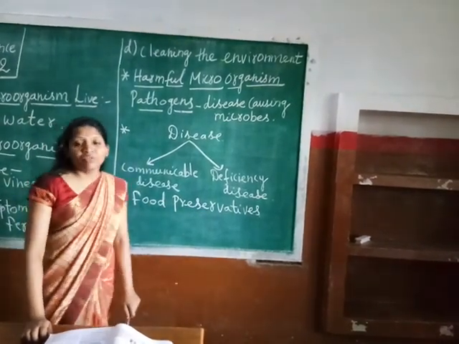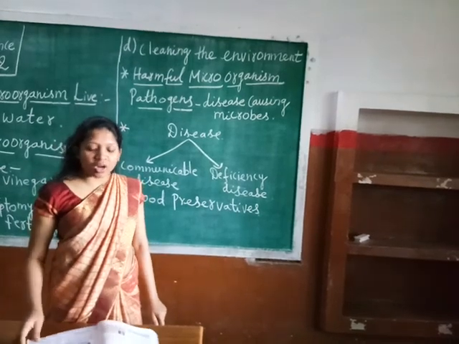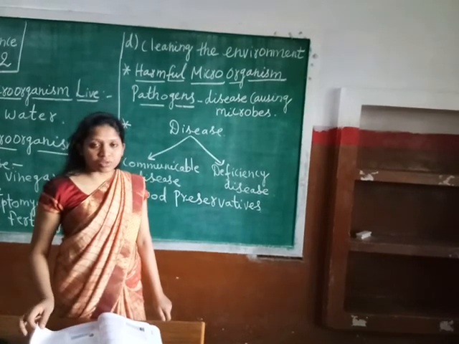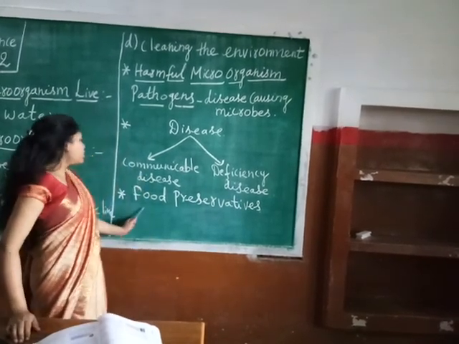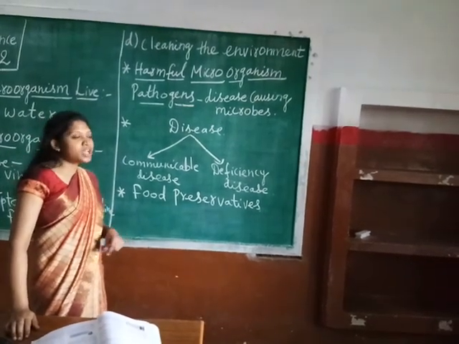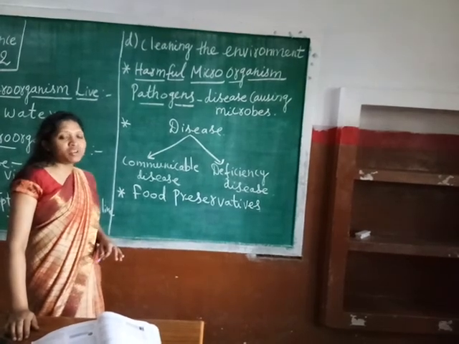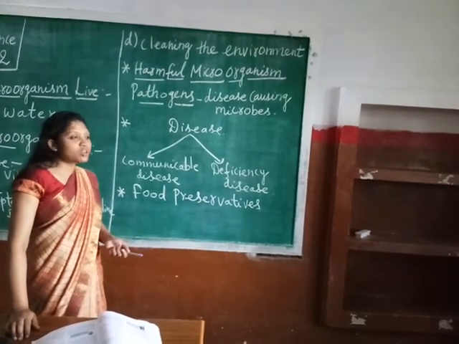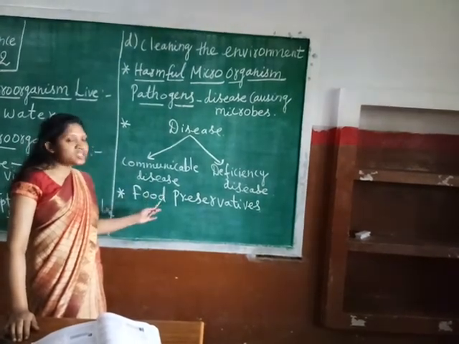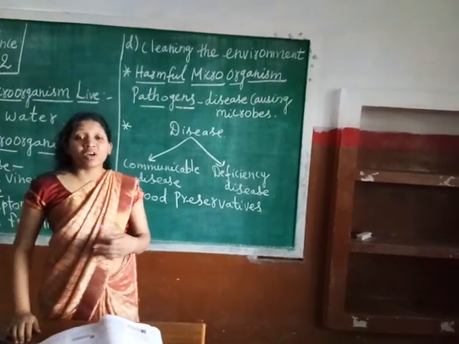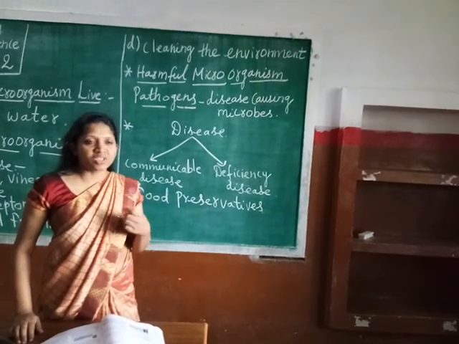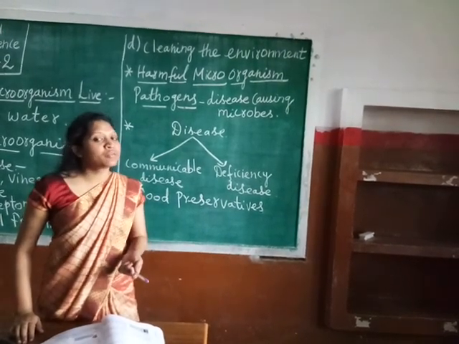We know that there are various types of food items which are obtained from different types of sources. If the food which we are going to store is not preserved by following certain ways, the food will get spoiled. Understood? So we need to take precautions. That means the purpose of storing the food is to keep the food items safe from microorganisms, because once microbes start growing, they will spoil the food.